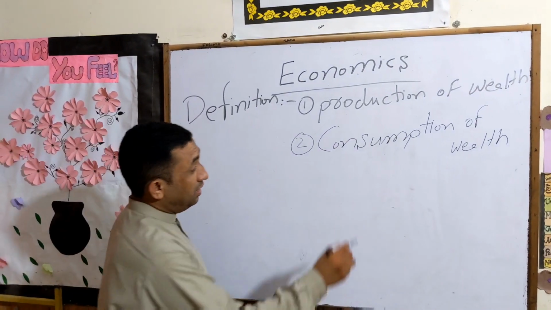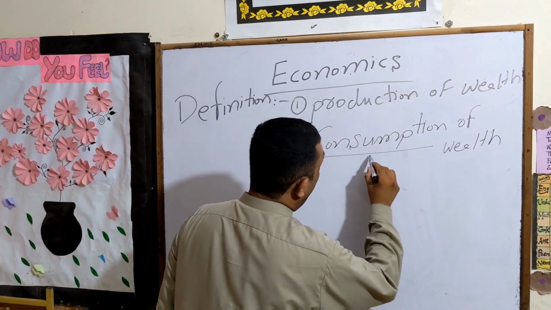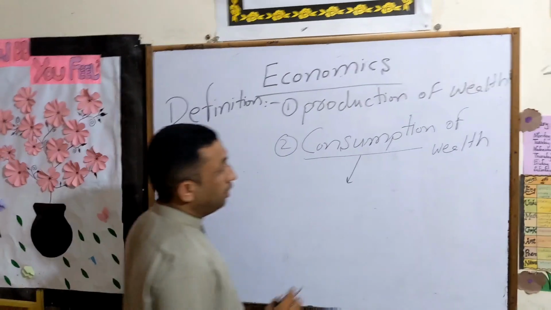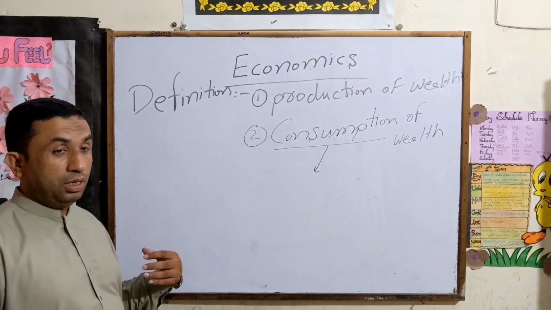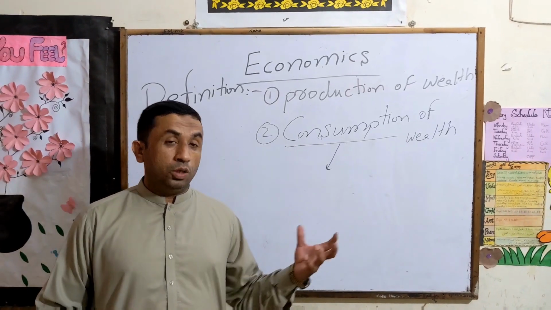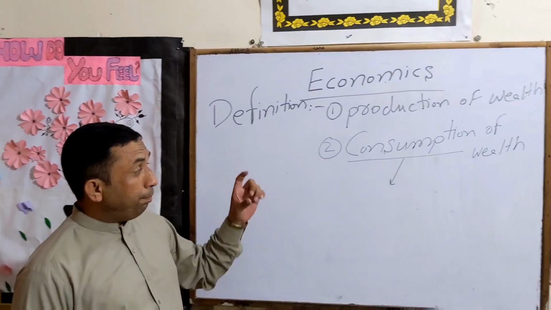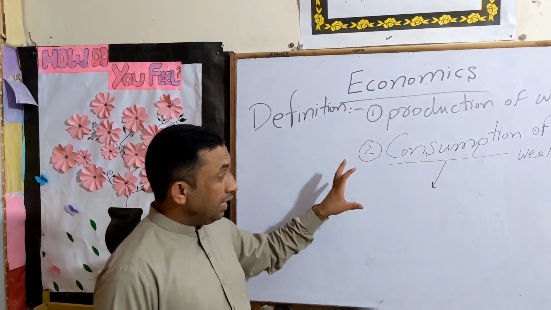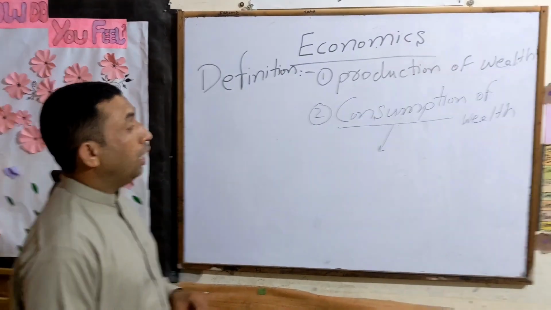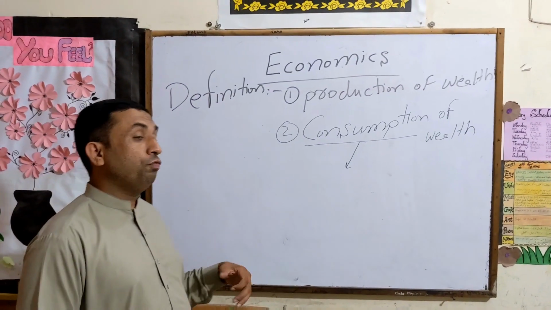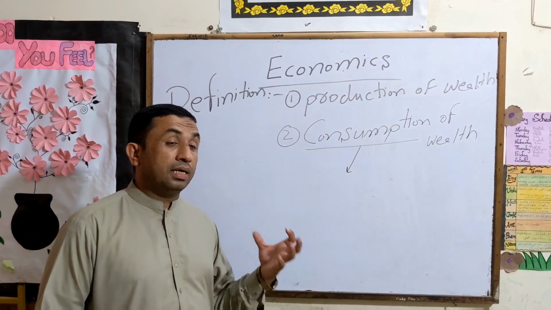Here we will study how we can consume the wealth. For example, if you have wealth in your pocket or in your account, the part of that wealth that we will use on the basic necessities of our life is called consumption.